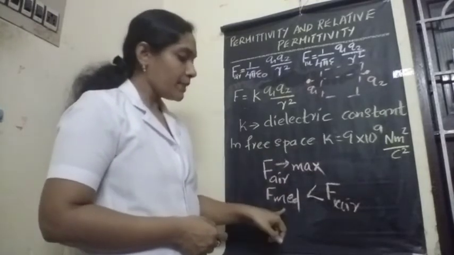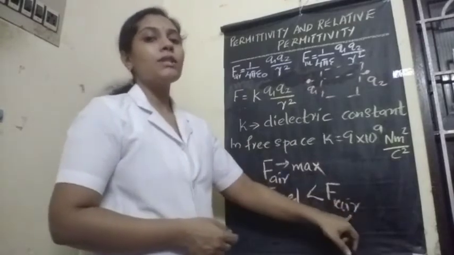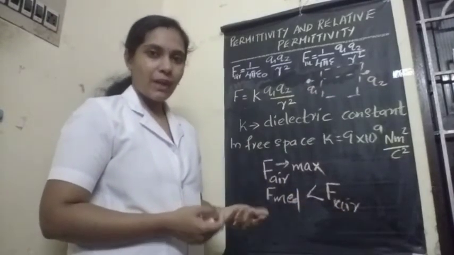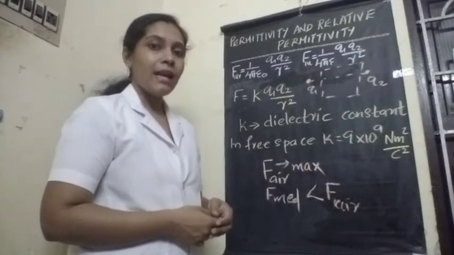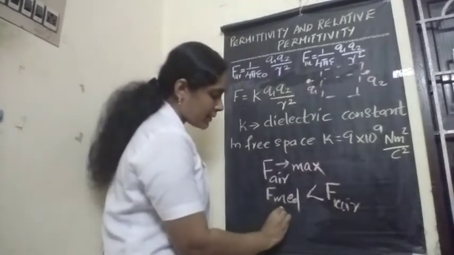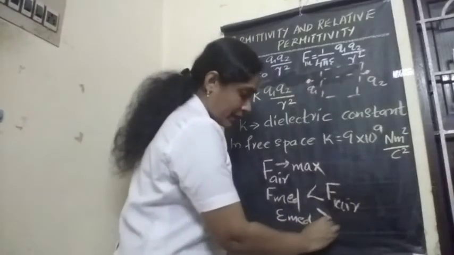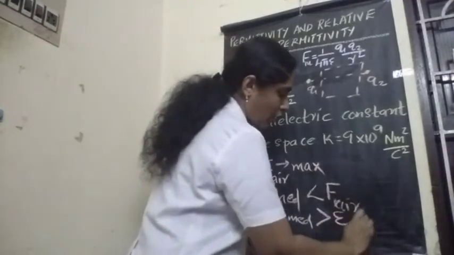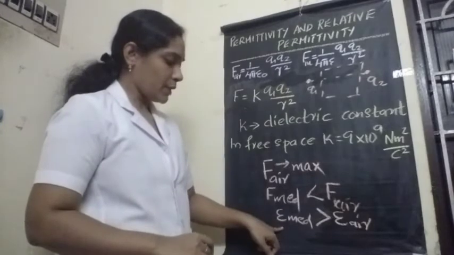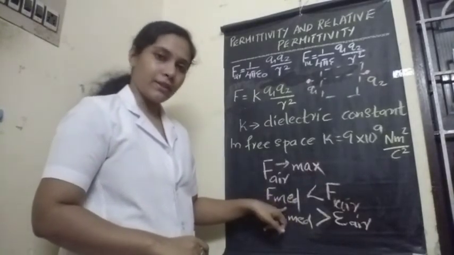Because the permittivity of a medium is more compared to the permittivity of vacuum or free space. That's why the force experienced is less in a medium. That is, the permittivity of a medium is greater than the permittivity of air. So if permittivity increases, force experienced decreases.